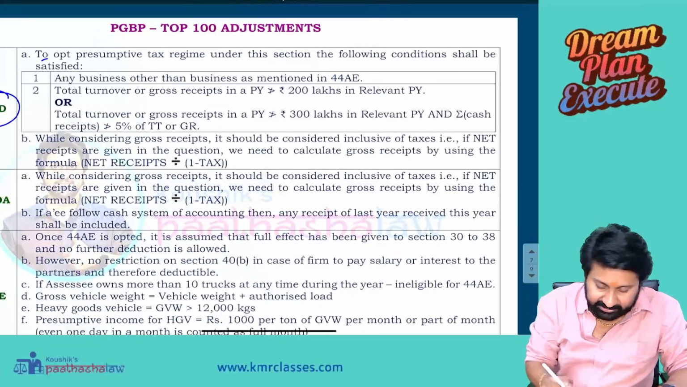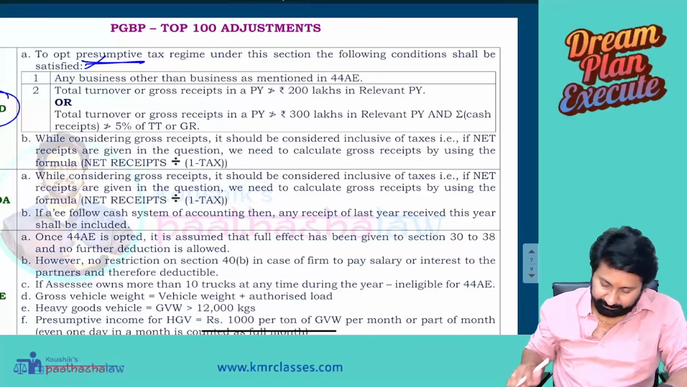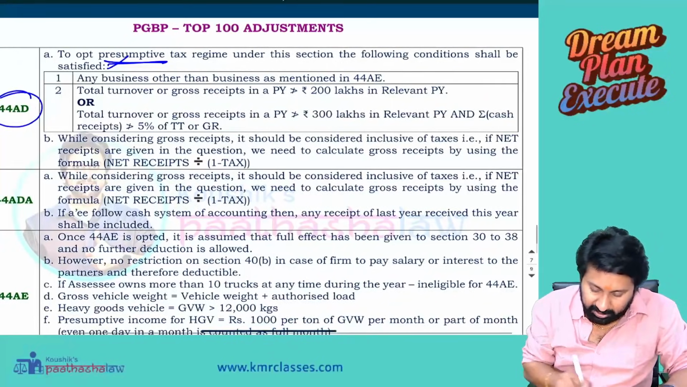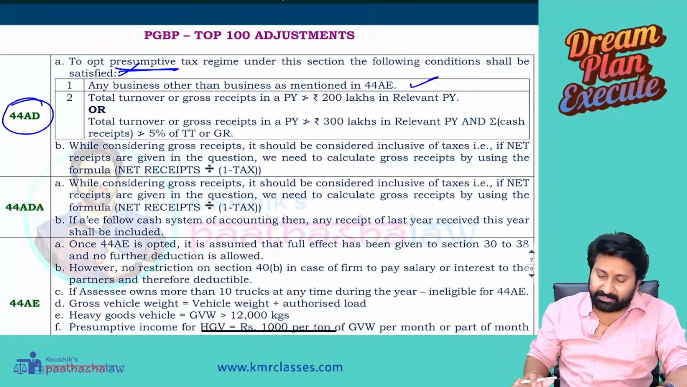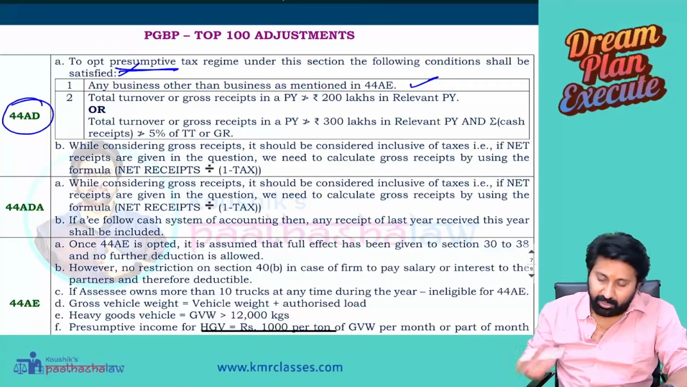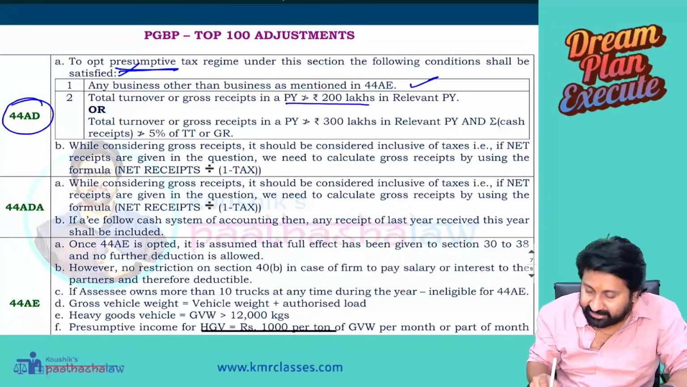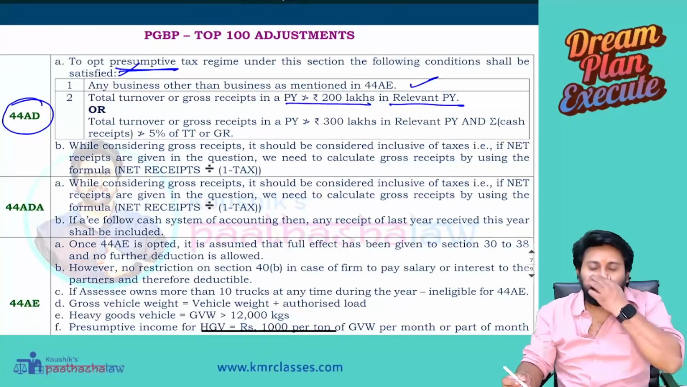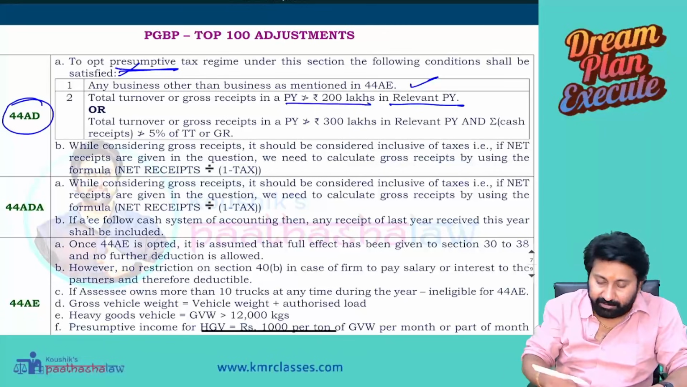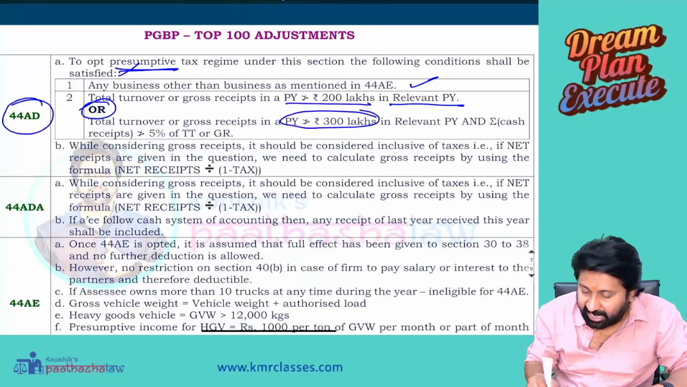Next, 44AD, presumptive taxation. To opt for the presumptive tax regime, not the alternate tax regime, the following conditions shall be satisfied. First, any business other than the business mentioned in 44AE. It should not be a 44AE business. Turnover or gross receipts in the previous year should not exceed 200 lakh in the relevant previous year. Or total turnover or gross receipts should not exceed 300 lakh in the relevant previous year.